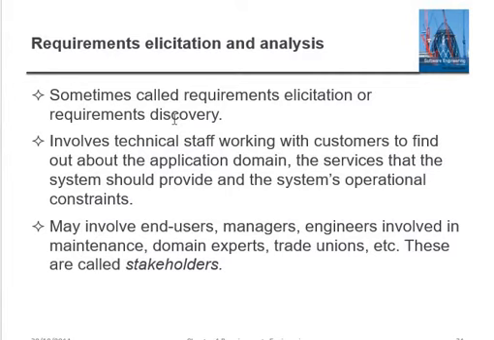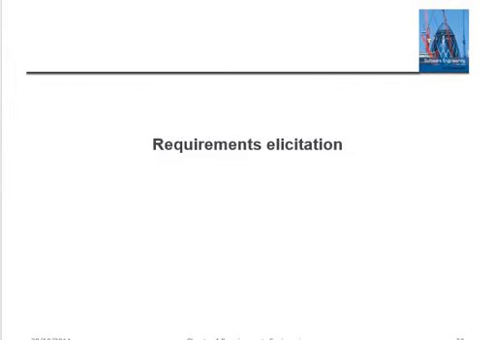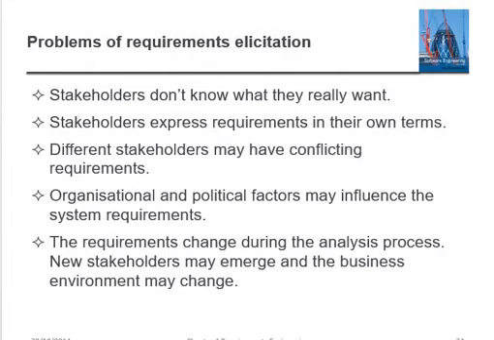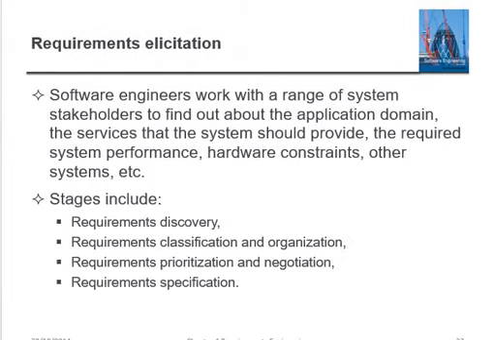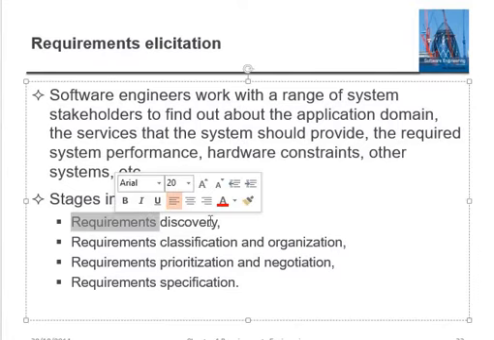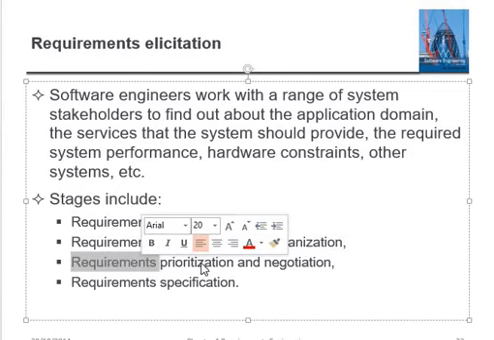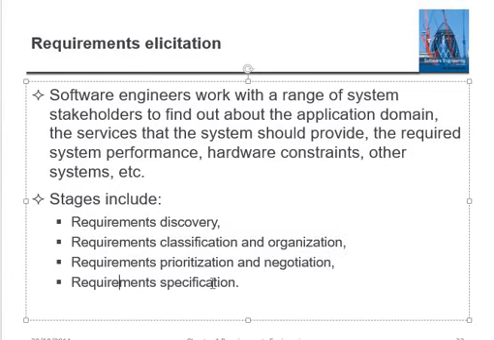It involves the technical staff working with the customers to find out about the application domain, the services that the system could provide, and the system's operational constraints. Okay, we have already seen that. Then we have requirement elicitation. Software engineers work with a range of system stakeholders to find out about the application domain, the services the system should provide, and the required system performance. The stages include system requirement discovery, requirement classification and organization, requirements prioritization and negotiation, and requirement specification.